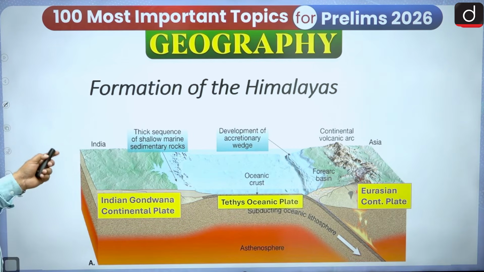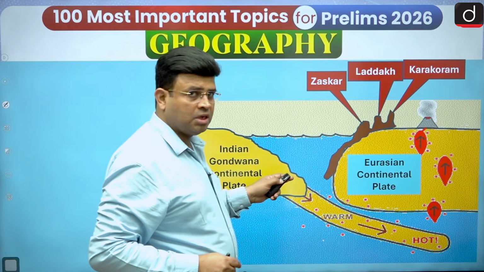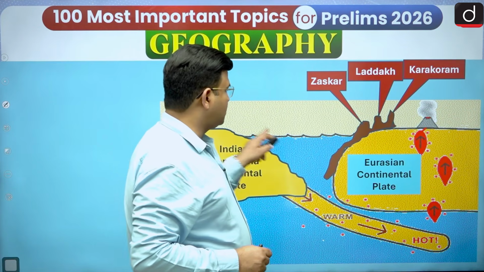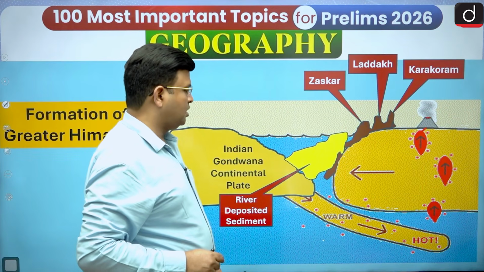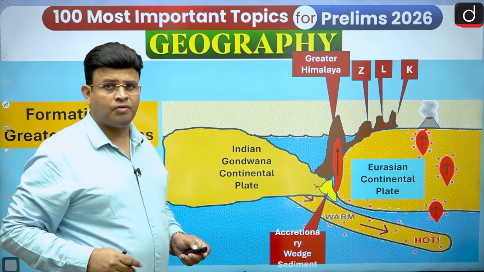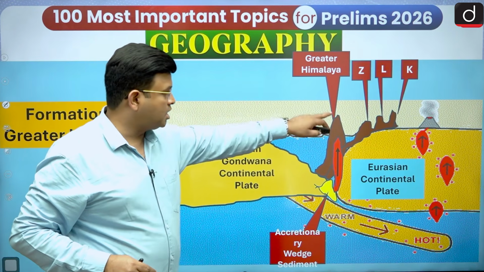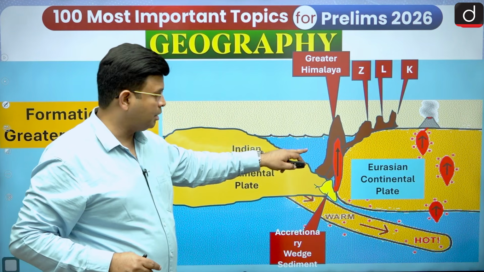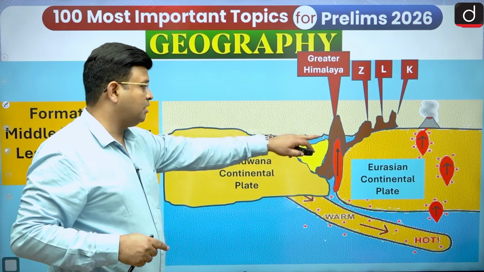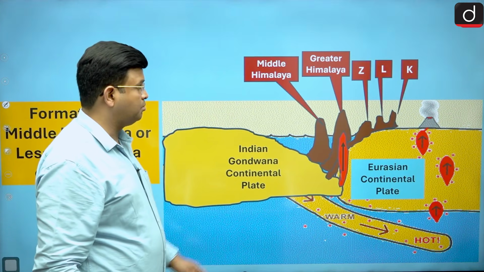So here let us see how it is happening. Suppose this is the Indian Gondwana continental plate coming on, and there is the Eurasian continental plate. This is the Tethys Sea, and in this region the rivers from both sides deposited sediments. This deposited sediment buckled into the fold mountain, first of all the Greater Himalaya. Again there is a deep existing in front of the Greater Himalaya, known as a foredeep. Again the rivers from both sides deposited sediment, and under the continental convergence compressional force,